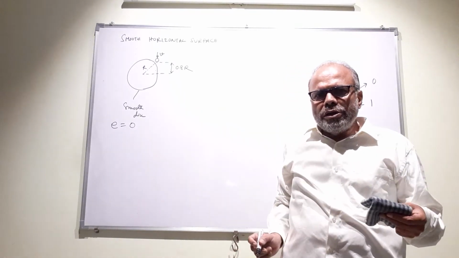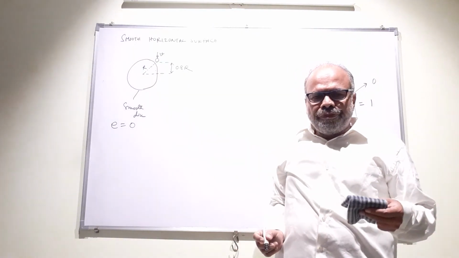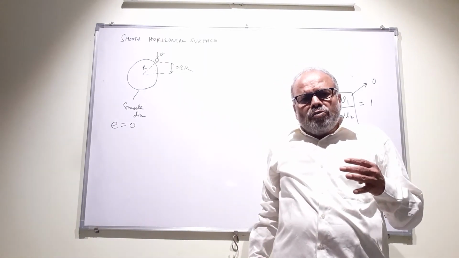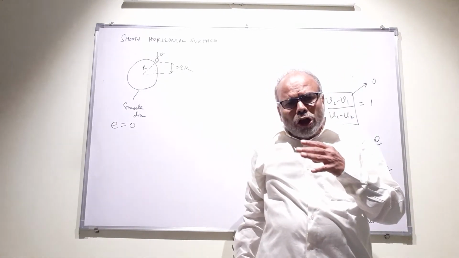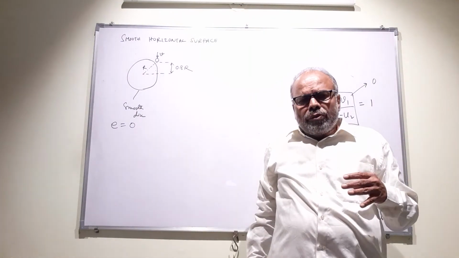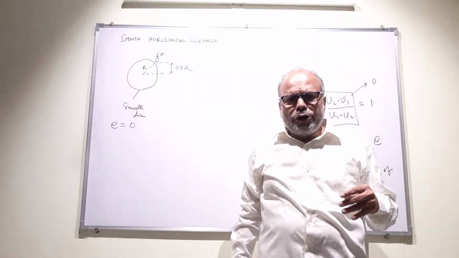Then we shall apply momentum conservation along the normal component, and we shall also use the formula for the coefficient of restitution along the normal component.